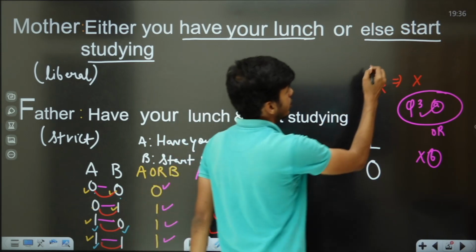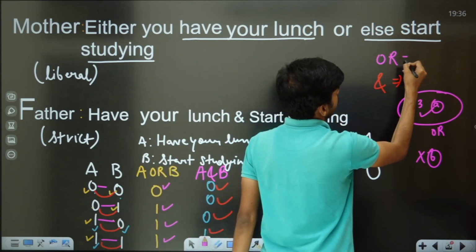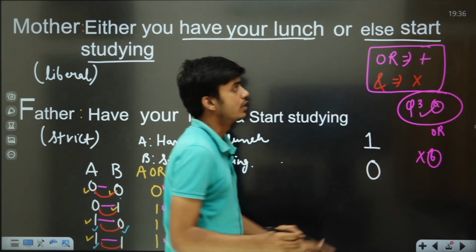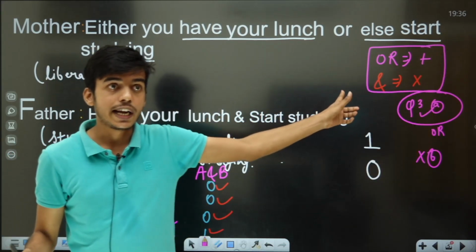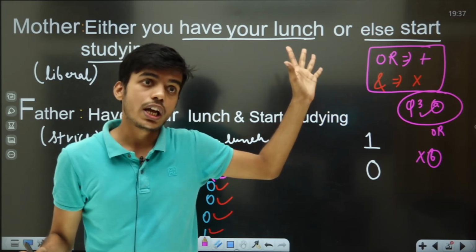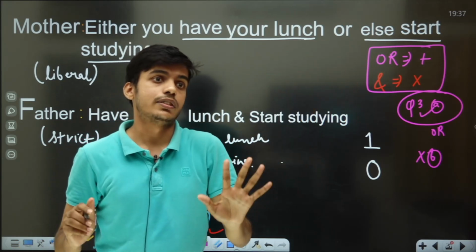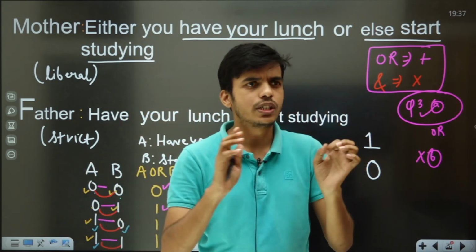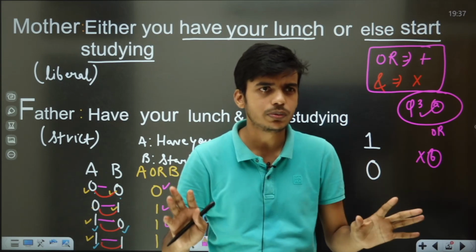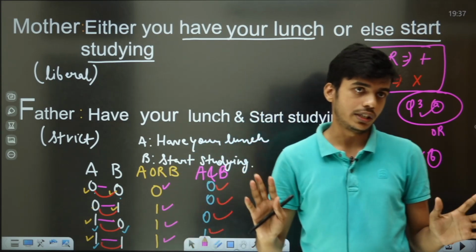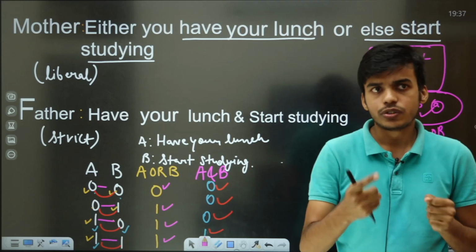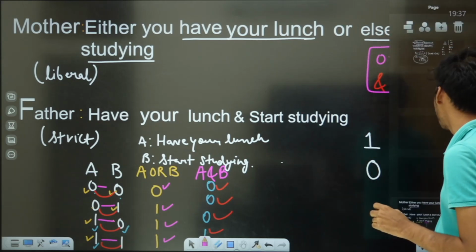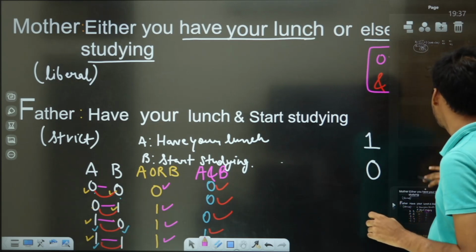So from now onwards, when I speak "or" in English, we'll keep a plus symbol in mathematics. This is called the fundamental principle of counting. Making use of this and English, we can count any number of ways to perform any task, and mathematically we can count how many ways we can perform it. You might be wondering, sir, can you give us some example? Sure, definitely I'll give you an example where we count the number of ways to perform a task.